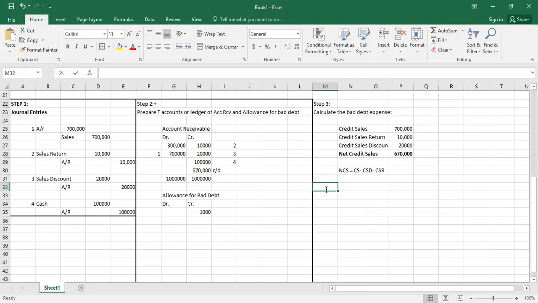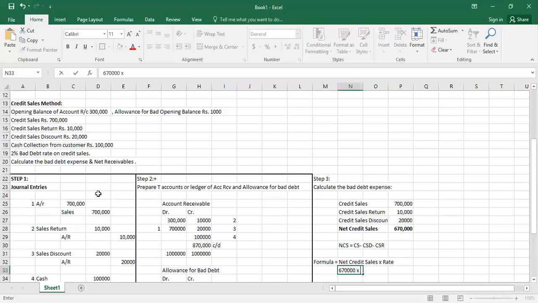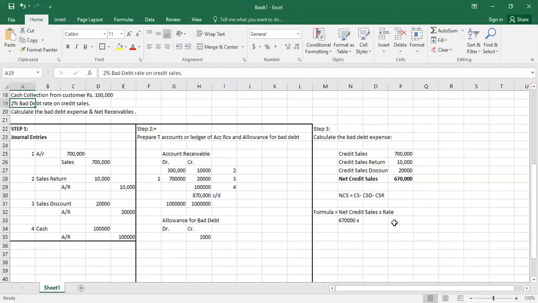Now the formula would be net credit sales into rate. So our net credit sales is 6,70,000 multiplied by what was the rate? Rate was 2%. So here we can write the rate as 2%.